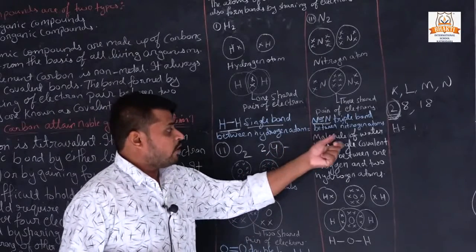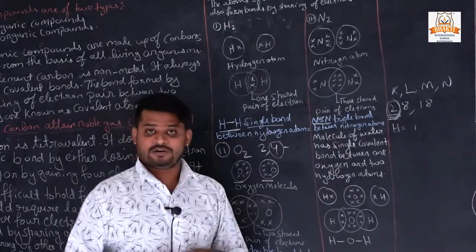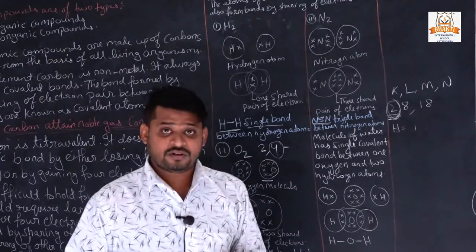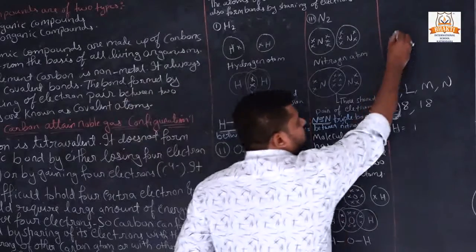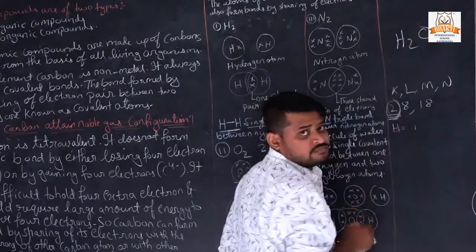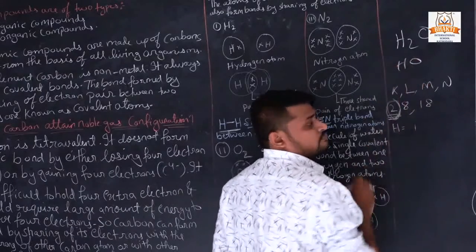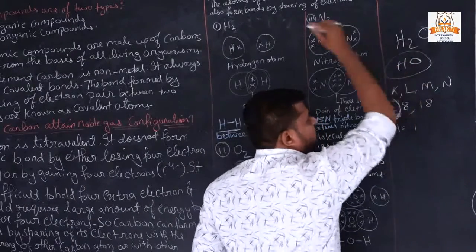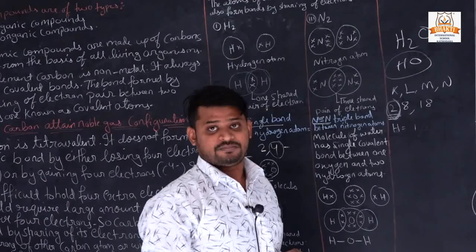Now here the water molecule has single covalent bonds, H2O. Why are we writing H2O? Why are we not writing HO? Because HO is not stable. Why?